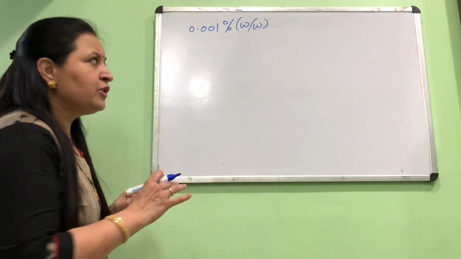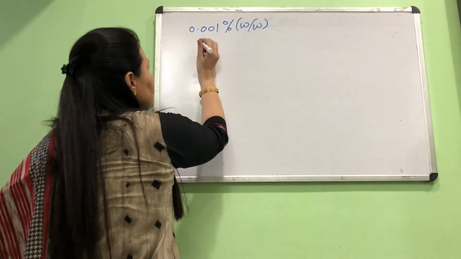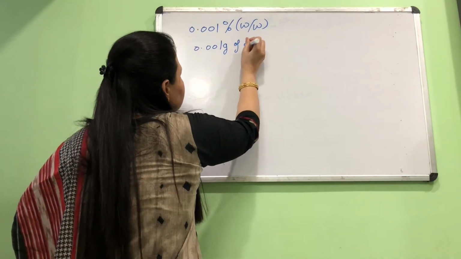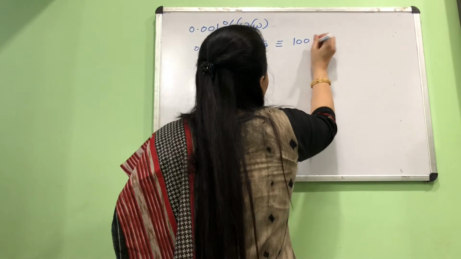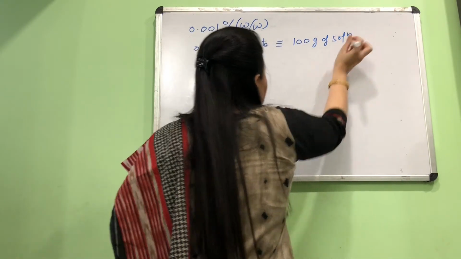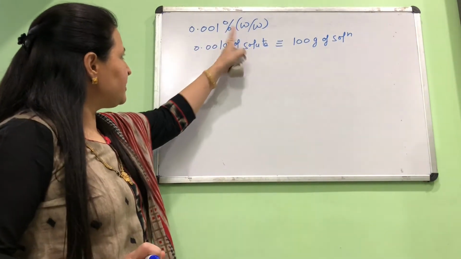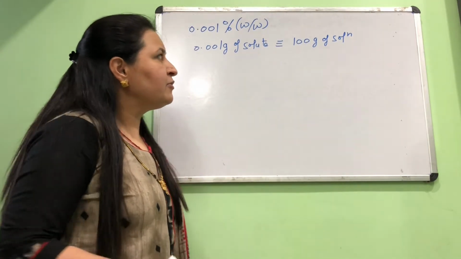So see how we usually do it. What is the meaning of 0.001% W by W? It means 0.001 gram of solute is present in 100 gram of solution. Now this is the relation that is given to us. Percentage means per 100: 0.001 gram solute in 100 gram of solution.